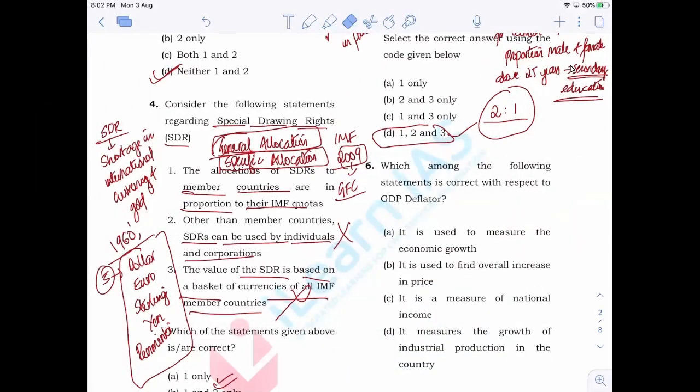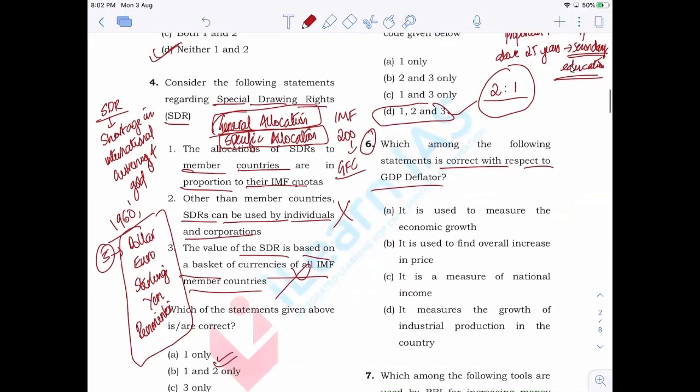So the next question is question number 6, that is GDP deflator. When it comes to the question related to GDP deflator, it is very simple and very direct. It is easy for you. You can easily identify the answer. It is B, that is, it is used to find overall increase in the price. Now, how do you find out GDP deflator?